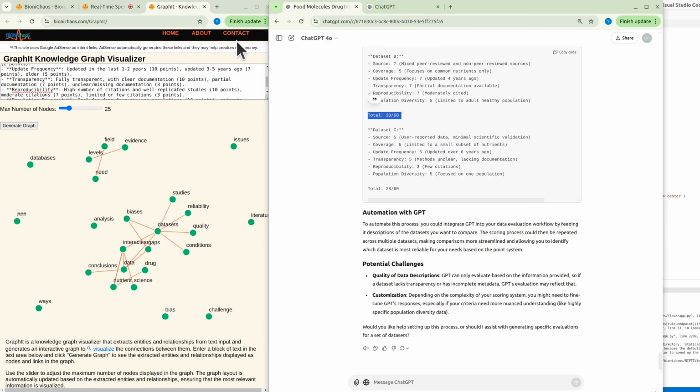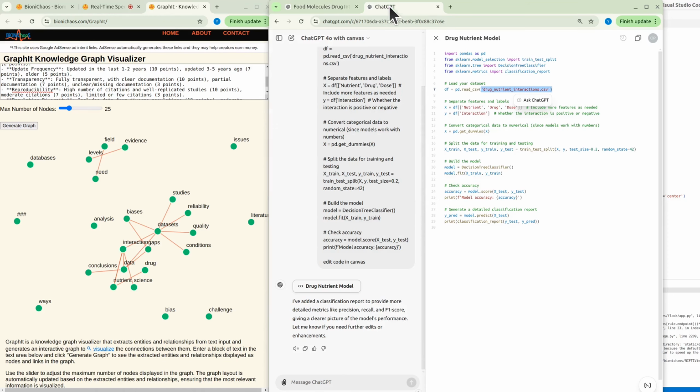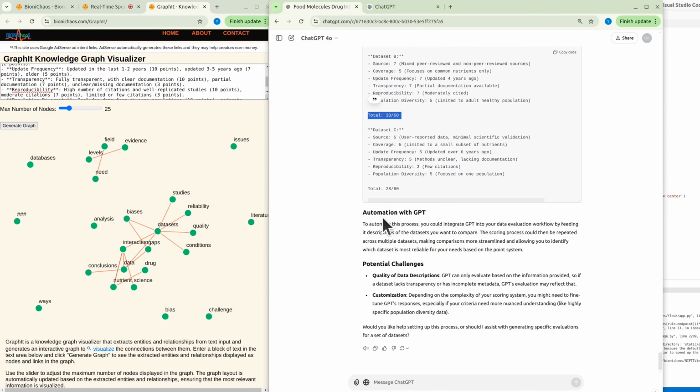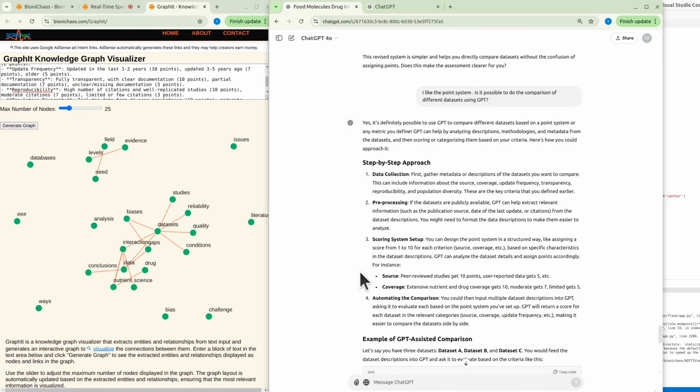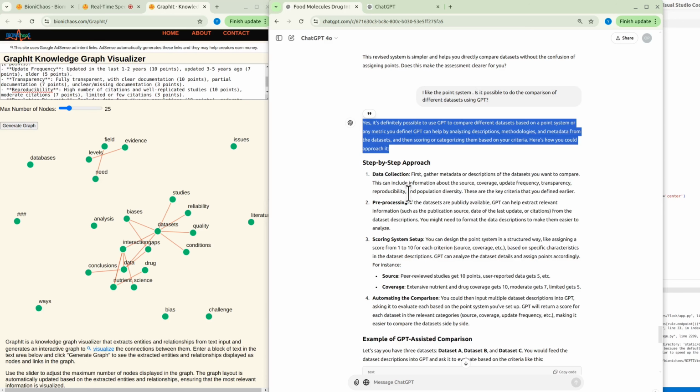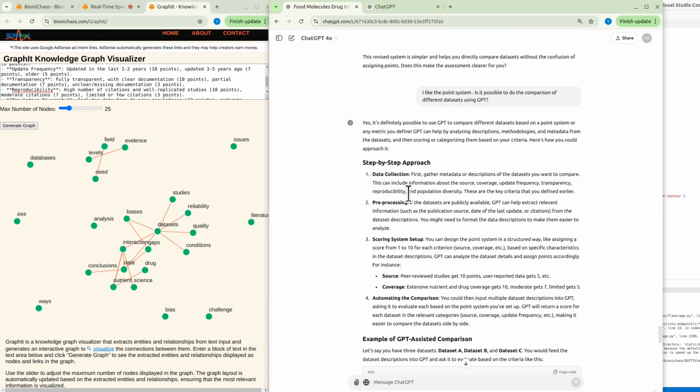So FooDB has datasets. How do I actually download the FooDB one without going to the website? I want a Python API, or just GitHub. I need a GitHub repository. That would be ideal because I can just download stuff. I don't want to be downloading stuff from random websites that I'm not familiar with.